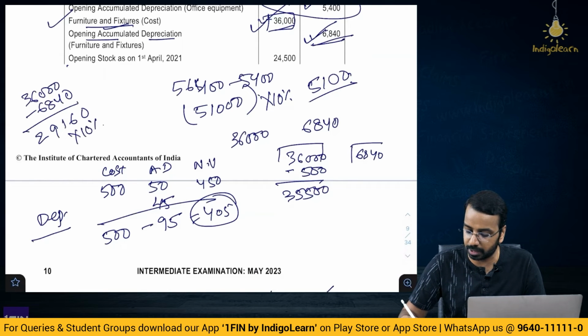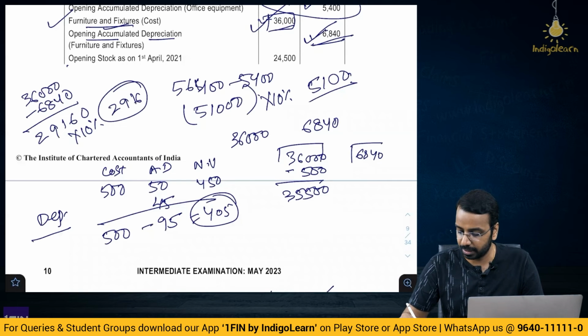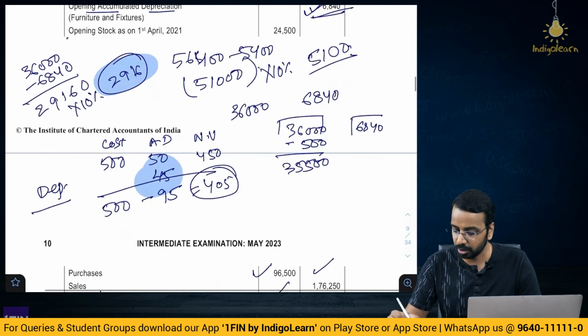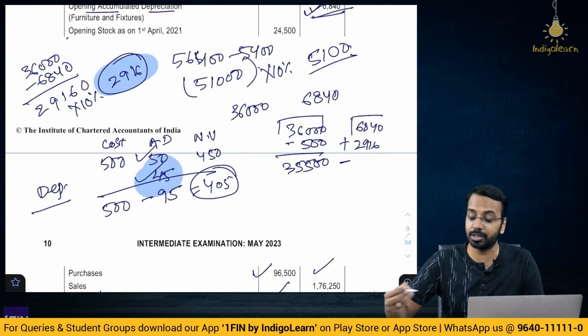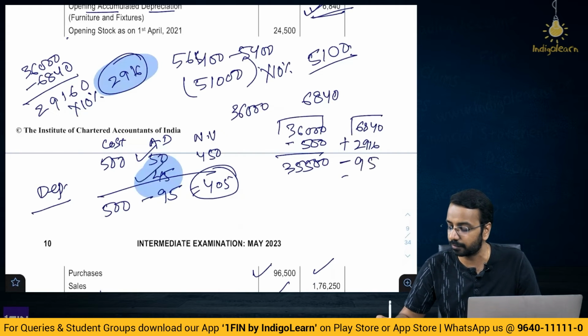2916 into 10% is 2916. This is your depreciation. This 2916 of depreciation includes this 45 of depreciation. So, what happens is, to 6840 you will add 2916 of depreciation and you will reduce how much? 50 and 45 which is sold, minus 95.